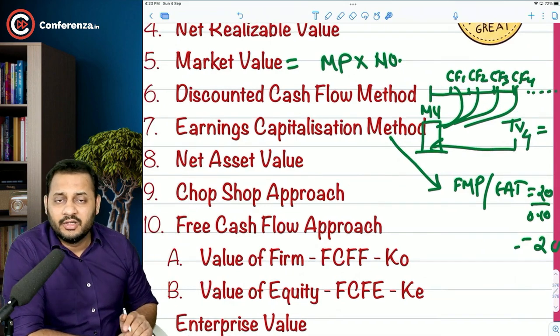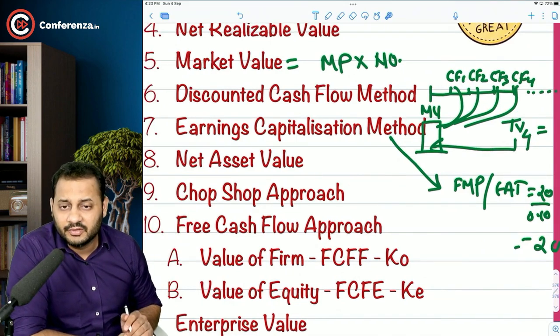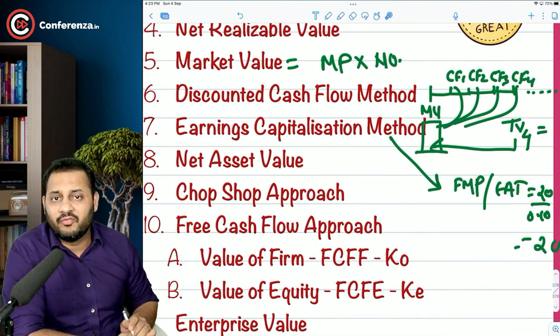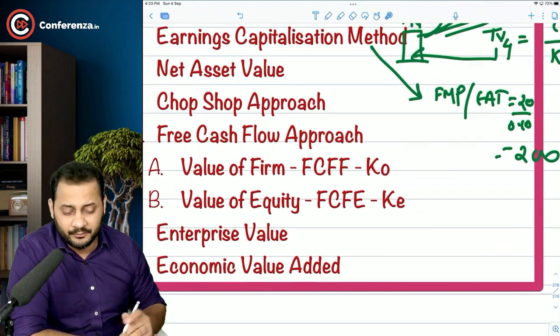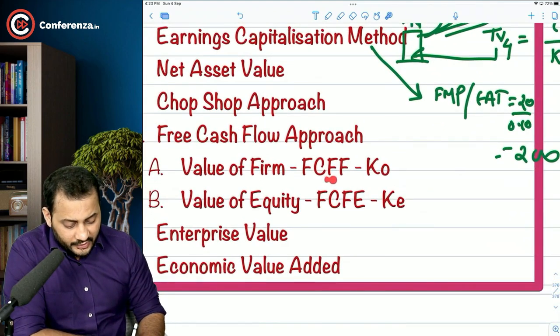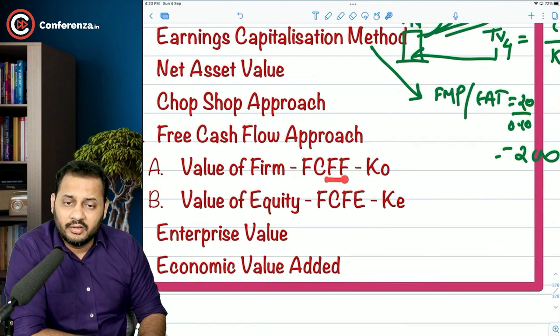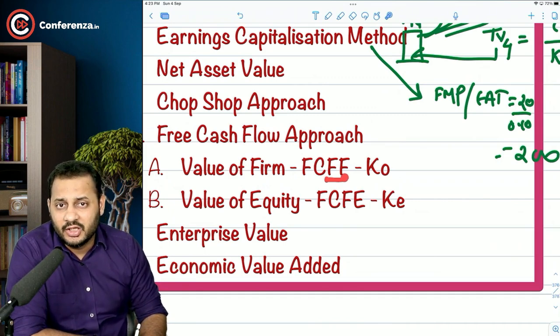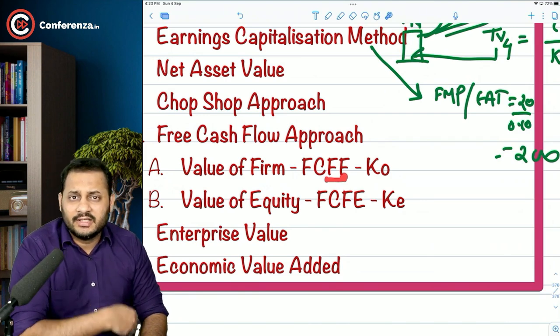Net asset value: total assets minus total liabilities will be the net assets. Chop shop approach, we are going to learn this. Free cash flow to firm and free cash flow to equity. What does that mean? Whenever you want to calculate free cash flow to firm, you will deduct everything except the interest payments to the debt, dividend payment to the equity, principal repayment to the debt, or any debt issued. So except the payment or receipt from equity and debt holders, all the other cash flows will be considered.